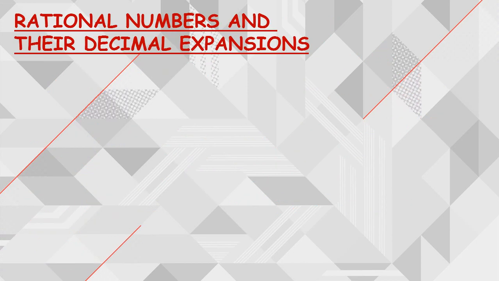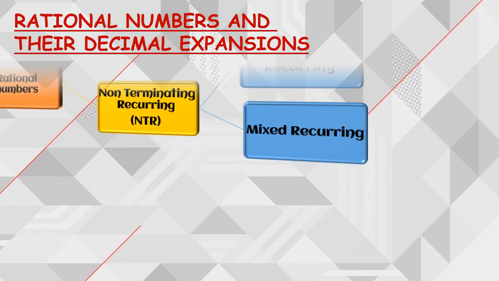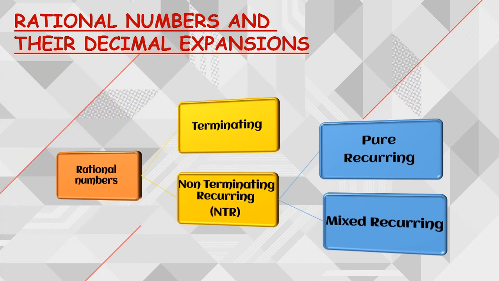Now let us see the overall view. So rational numbers and their decimal expansions. Whenever you consider a rational number, a rational number is nothing but p by q form. So when you convert this p by q form into decimal form, we are going to have two types. The first one is terminating decimal. Terminating decimal means after some decimal places it is going to stop.